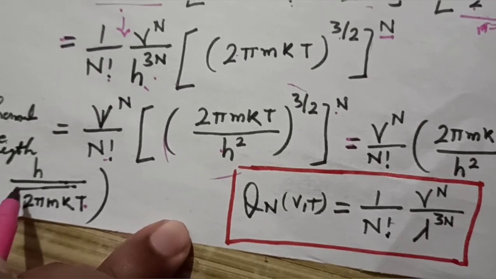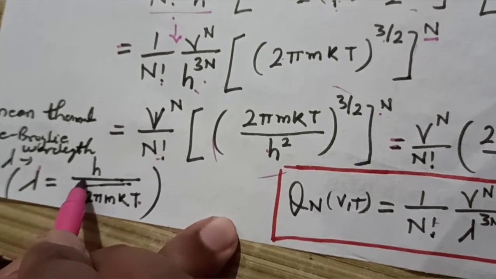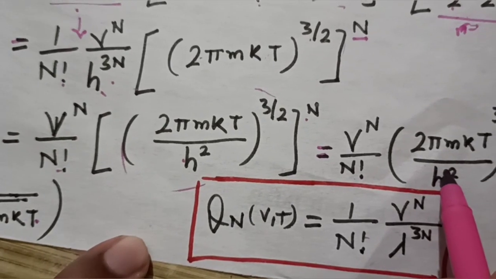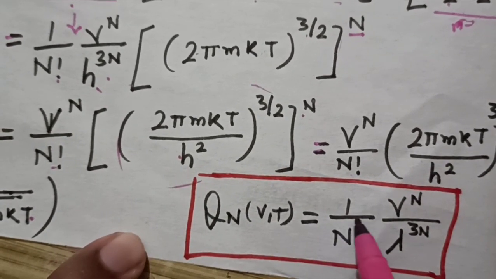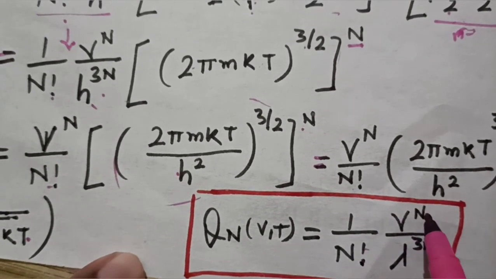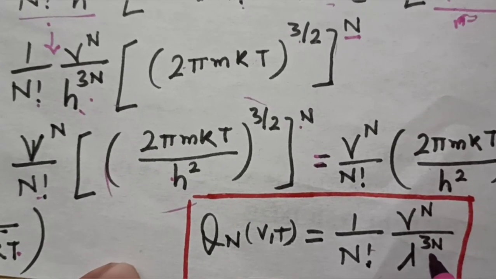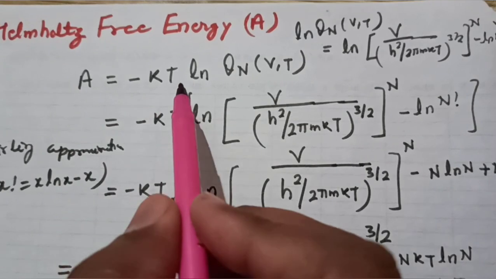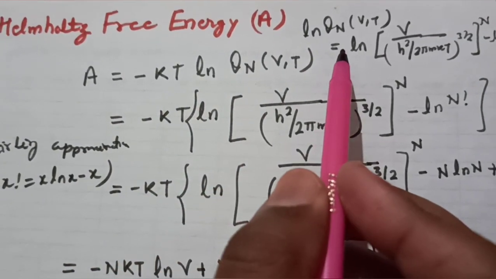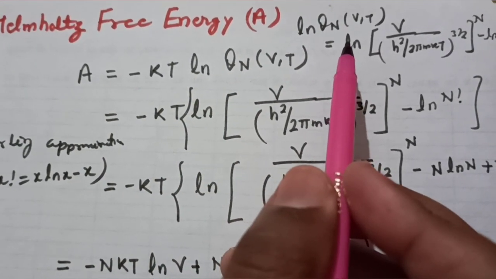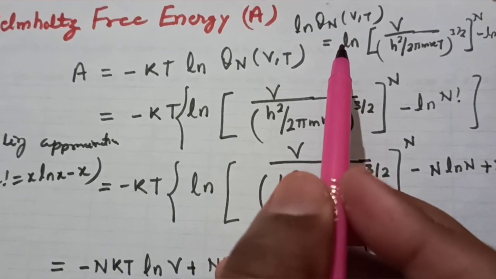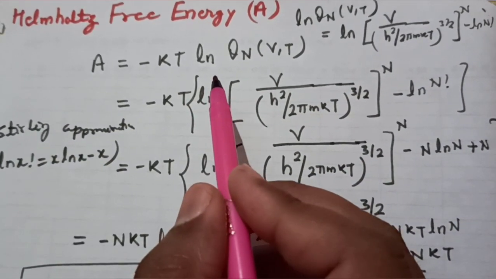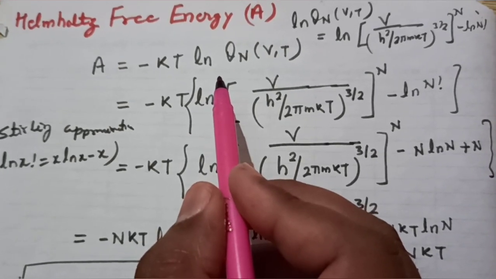Why is lambda coming from here? Because of this term here, and if you remember, it is lambda. That's why I have written it as 1 upon factorial n, V raised to the power n upon lambda to the power 3n. Now, as you have calculated the partition function, if you remind yourself, Q_N was 1 upon factorial n, V to the power n upon lambda raised to the power 3n.